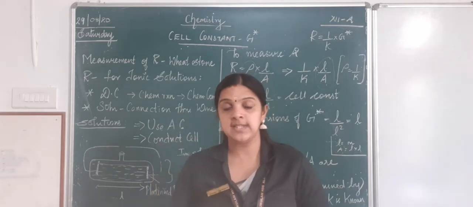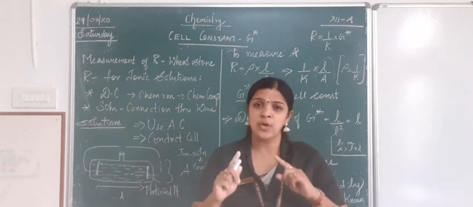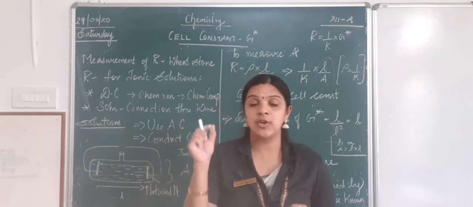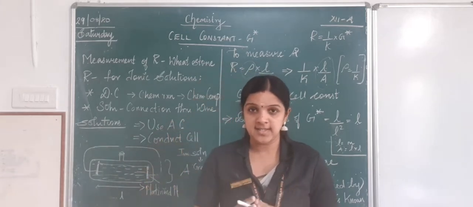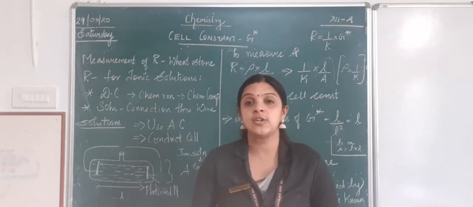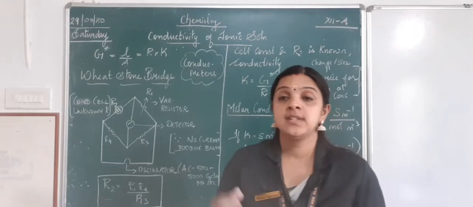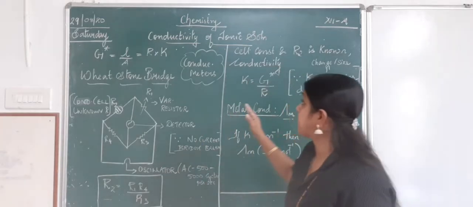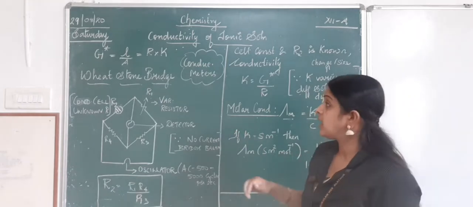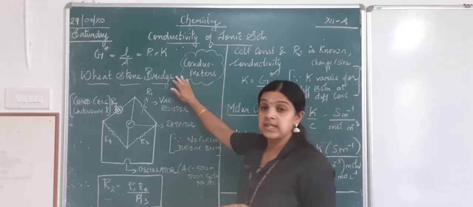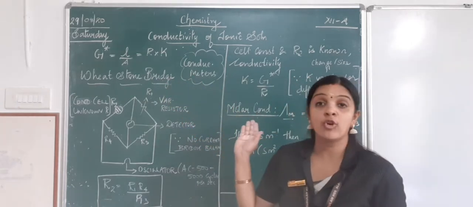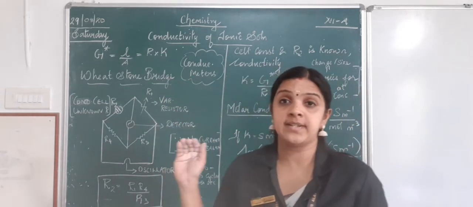Now once we know the cell constant, this plays a very vital role in calculating the conductivity of ionic solution. So let us see how to go about calculating the conductivity of ionic solution. So we will be learning about the conductivity of ionic solution, how it can be measured. Now as we have learned, G star, which is the cell constant, is given by L by A, or you can say resistance into conductivity.